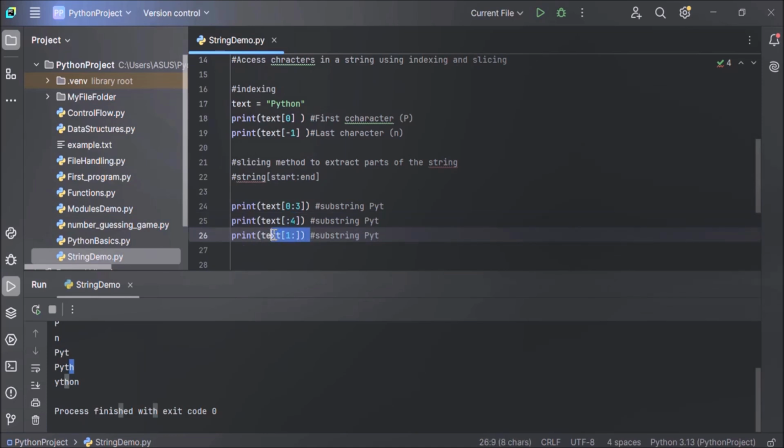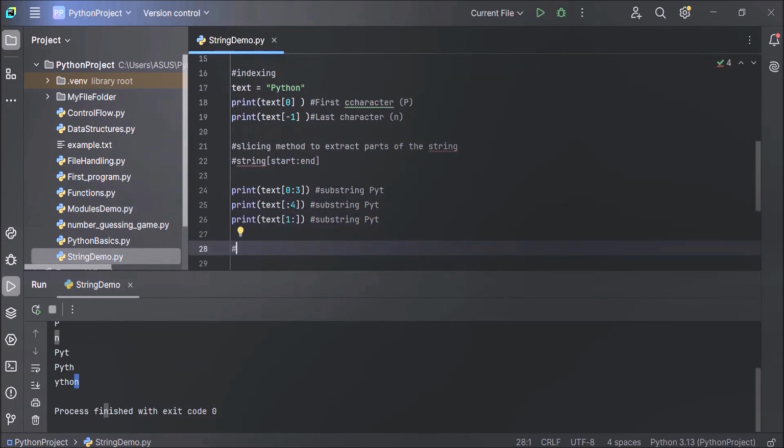And in the next print method, in the next example, we have not specified the end index. So the end index is by default till the last character. So in this print method, it has started from the first character and ended at the last character, that is ython. Y is at the first index and n is at the last index. I hope you've understood what the default value of the start and end index is in the slicing method. Now let's move on to string methods.